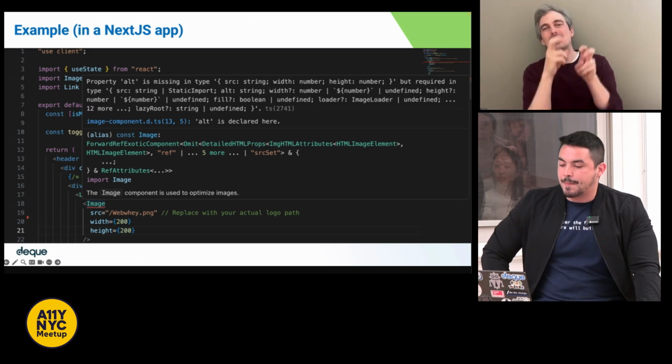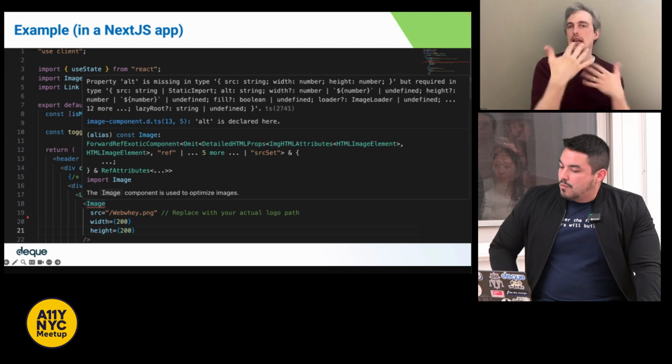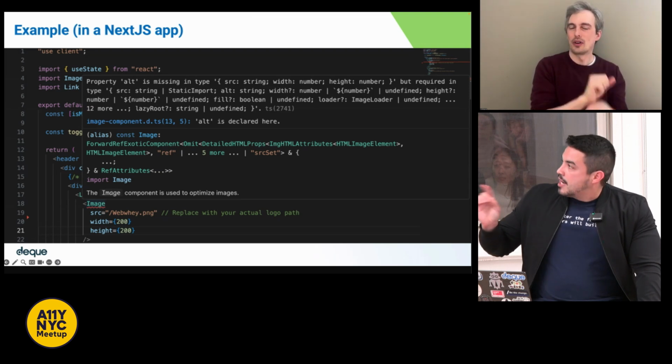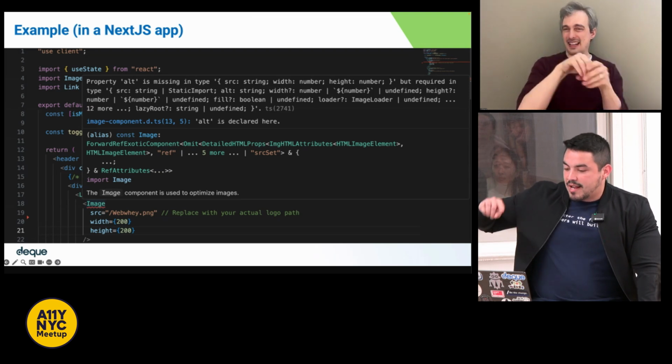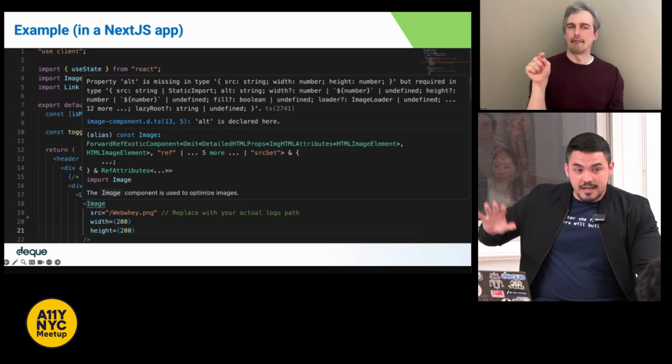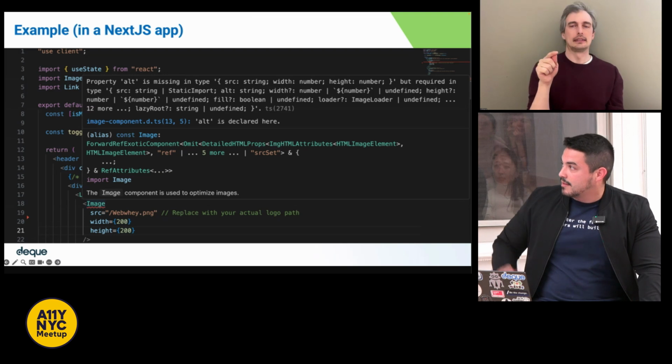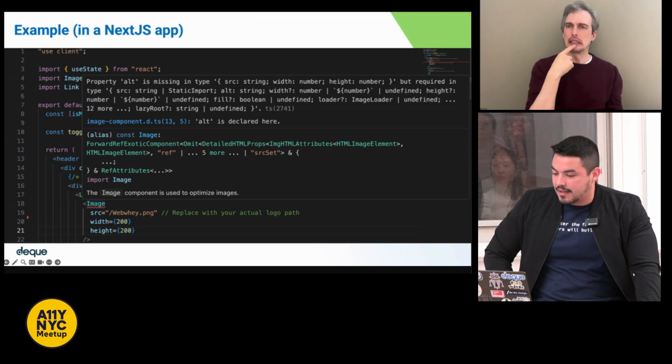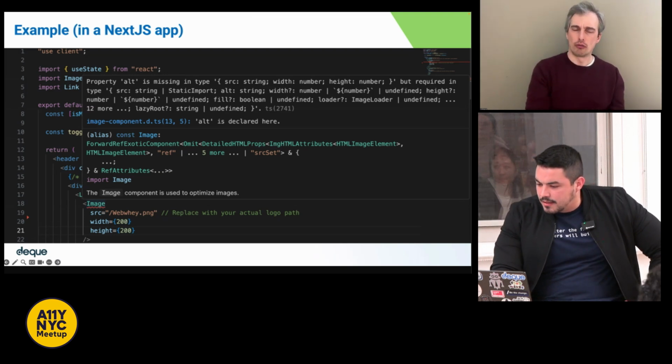So what you could see within that Next.js component, the image, is that there's a red squiggly line. And that red squiggly line will tell you and yell at you when you do something wrong. So again, as mentioned, there is no alt tag.